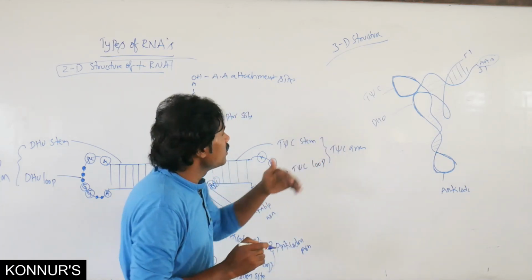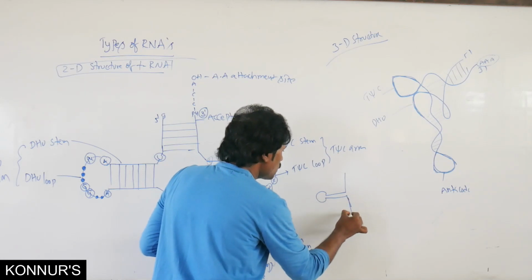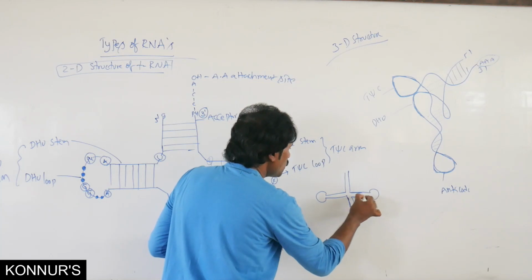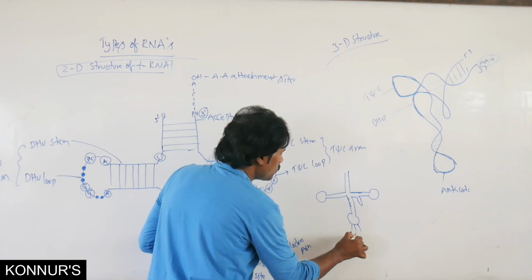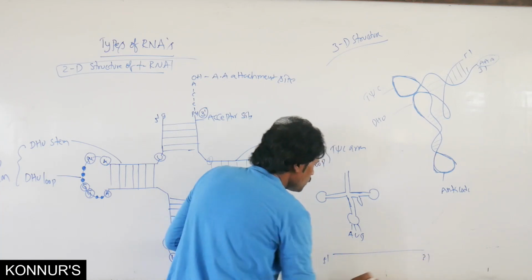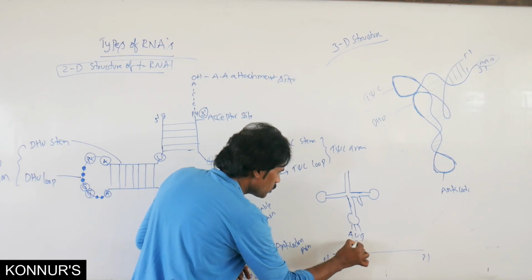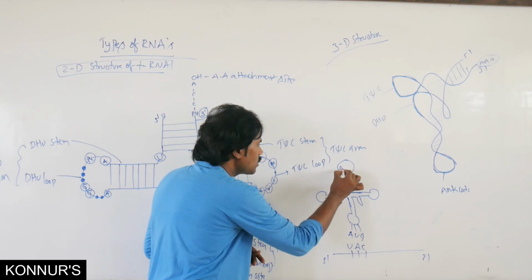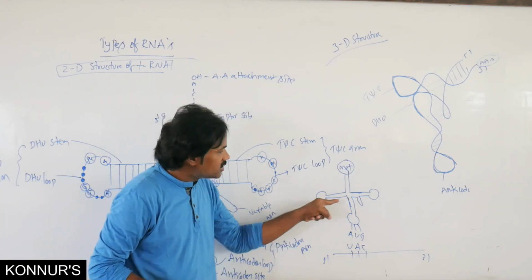For example, if any triplet codon, suppose AUG, is there in the mRNA, the opposite anticodon is UAC, and this tRNA carries methionine.